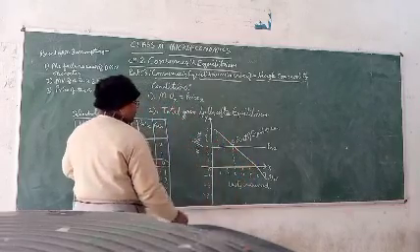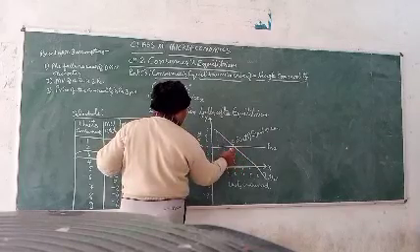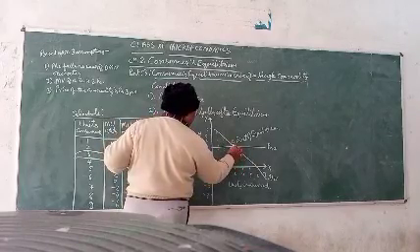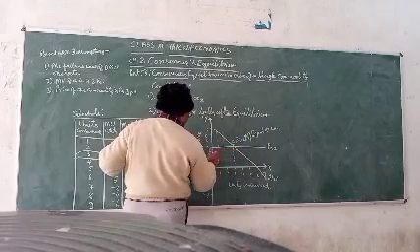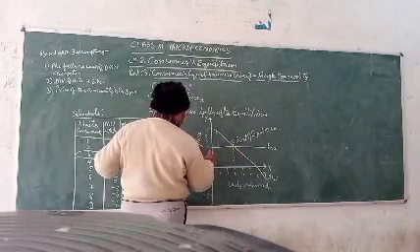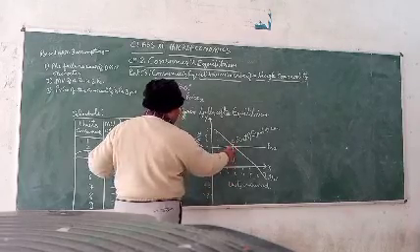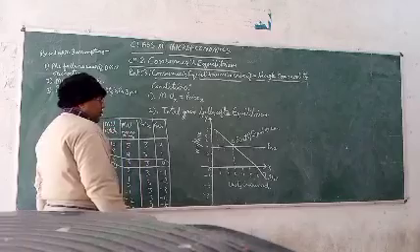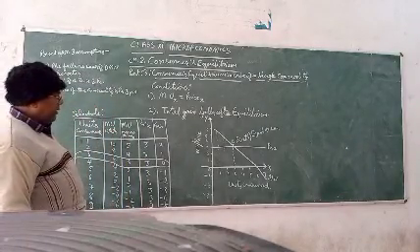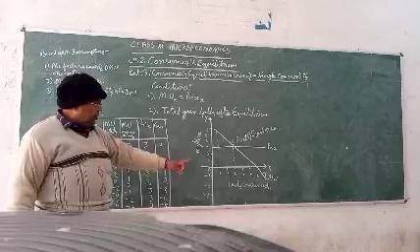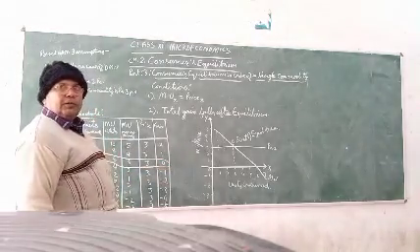We will get this point where the marginal utility curve intersects the price line. At this point, the price and the marginal utility gained by the consumer are equal. So in this way, the consumer has attained equilibrium by consuming 3 units of that commodity.